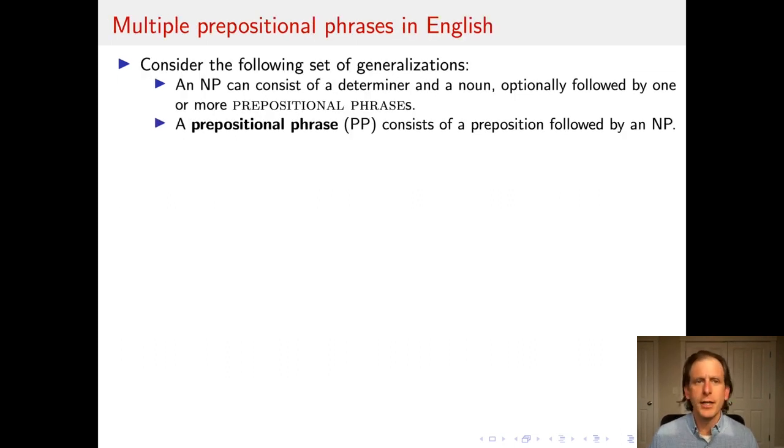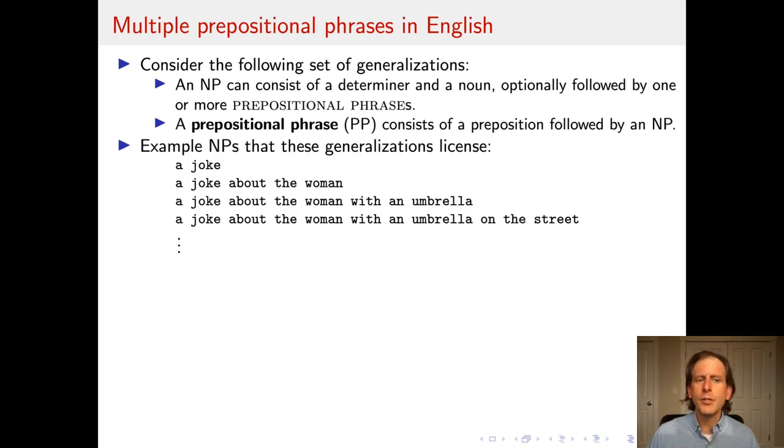Here's a second case study, multiple prepositional phrases in English. I'm going to give you a different set of generalizations here. First, a noun phrase can consist of a determiner and a noun optionally followed by one or more prepositional phrases. Second, a prepositional phrase consists of a preposition followed by a noun phrase. Examples of these would be things like a joke about the woman with an umbrella, a joke about the woman with an umbrella on the street, and so forth. I could add as many prepositional phrases as I wanted.